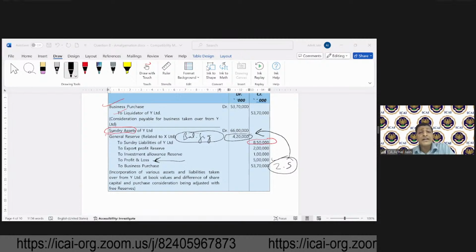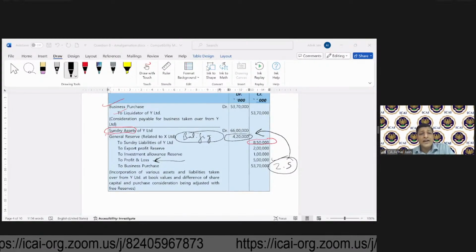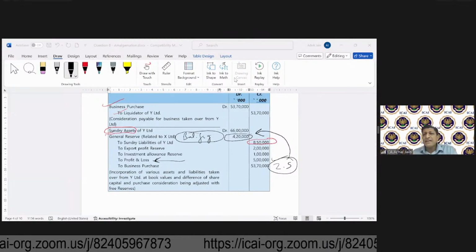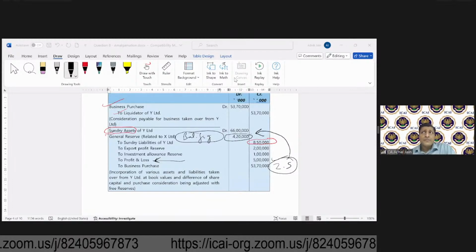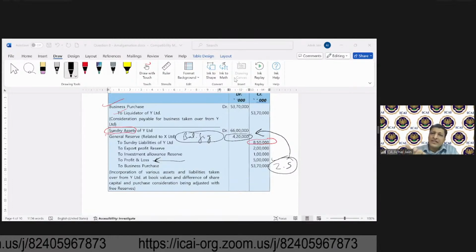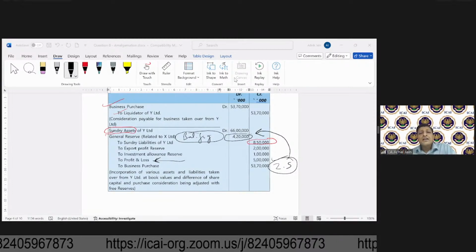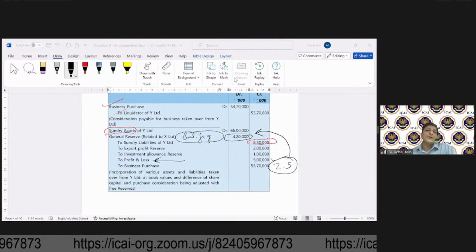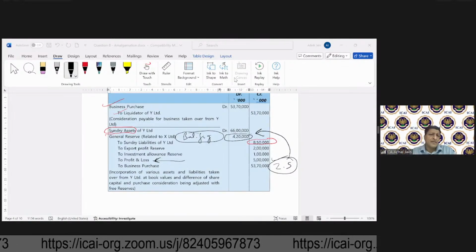Rashmi is asking, sir, if the balance is negative, then do we credit? When it is a credit balance, and if you debit it, then the net amount will remain in the general reserves. General reserve balance becoming negative will not happen, so in the question you will not find that happening.